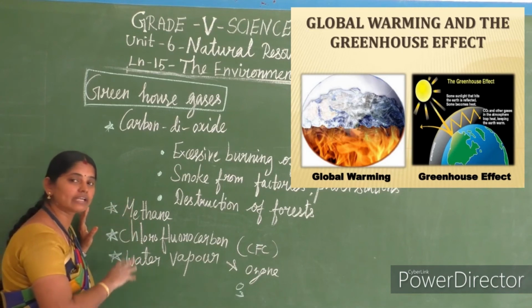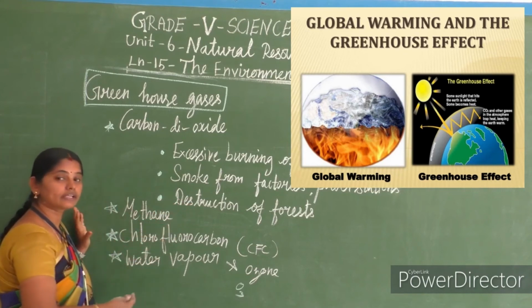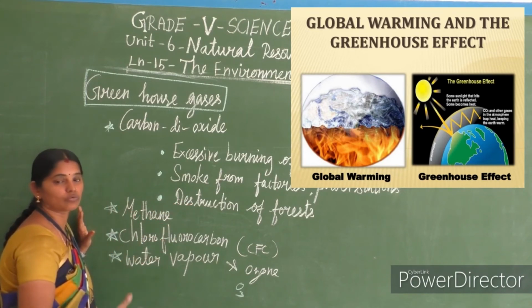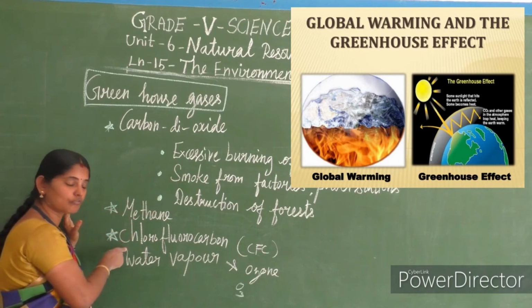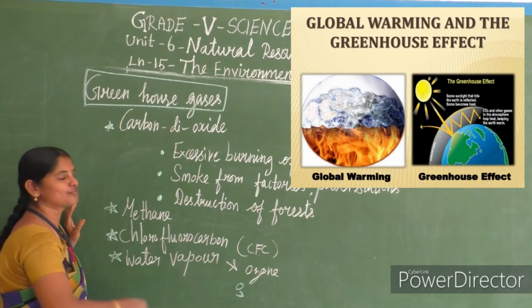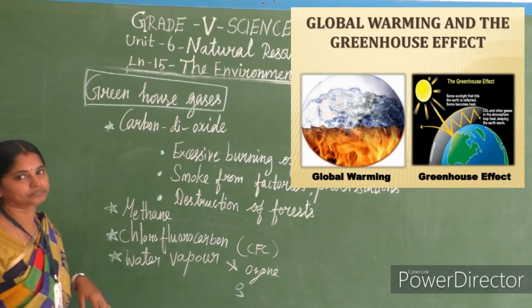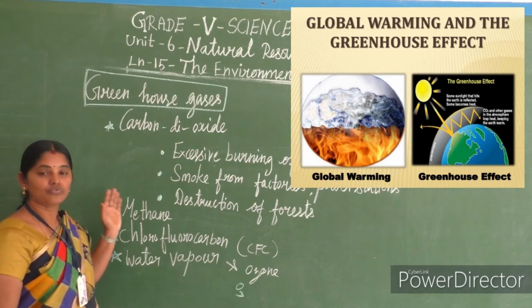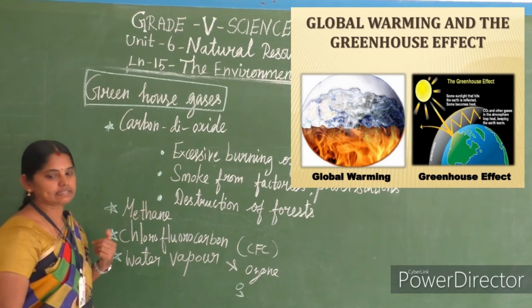But if this level gets disturbed, that means if the level increases, it brings global warming. What are the greenhouse gases? Carbon dioxide, methane, chlorofluorocarbons, water vapor and ozone. Clear, children? And now we will see global warming in detail.